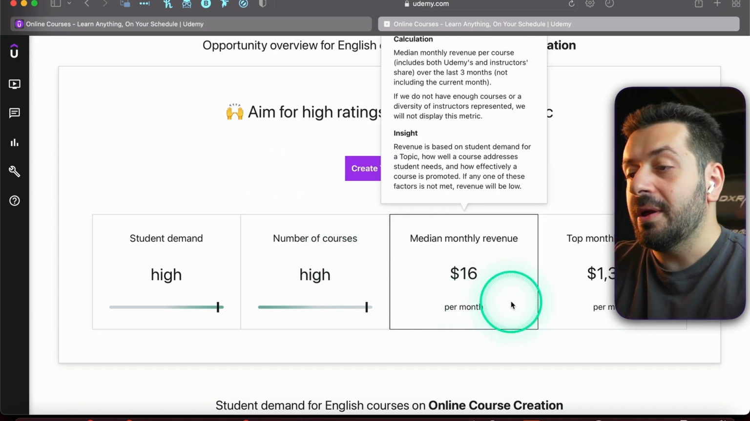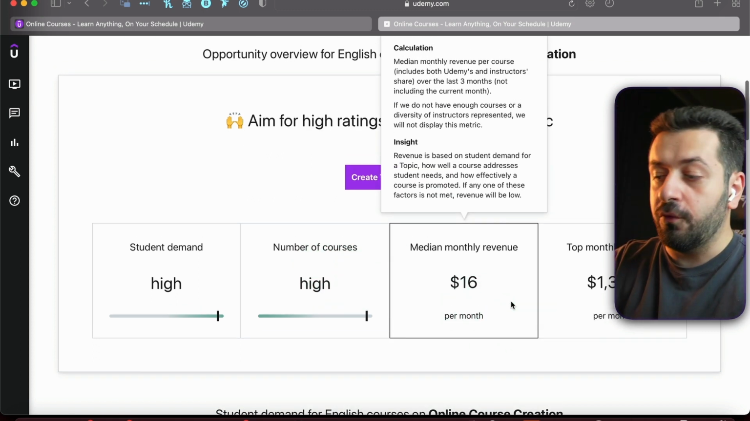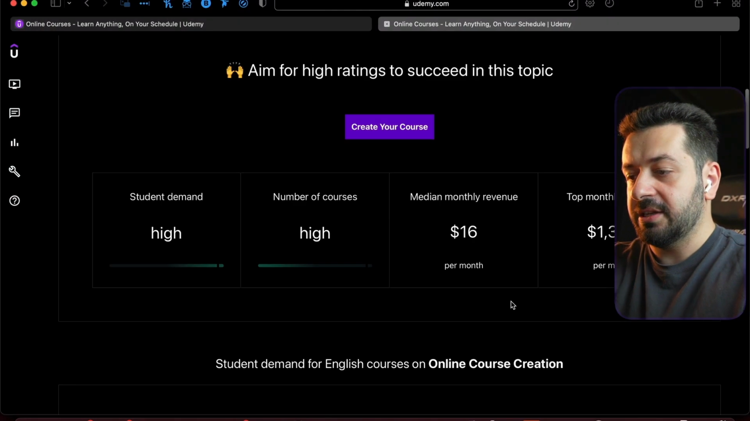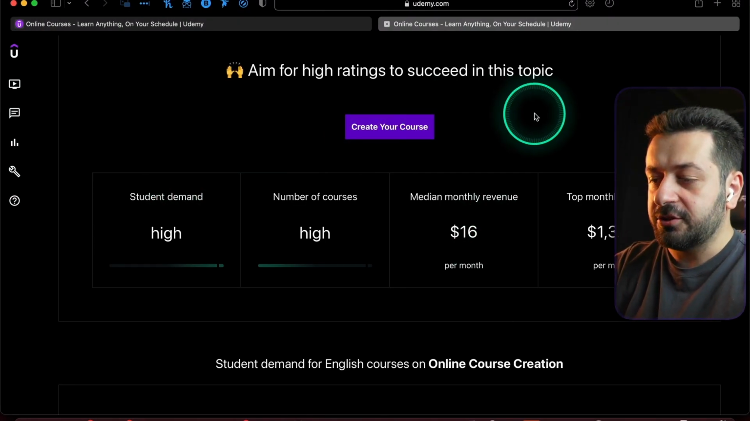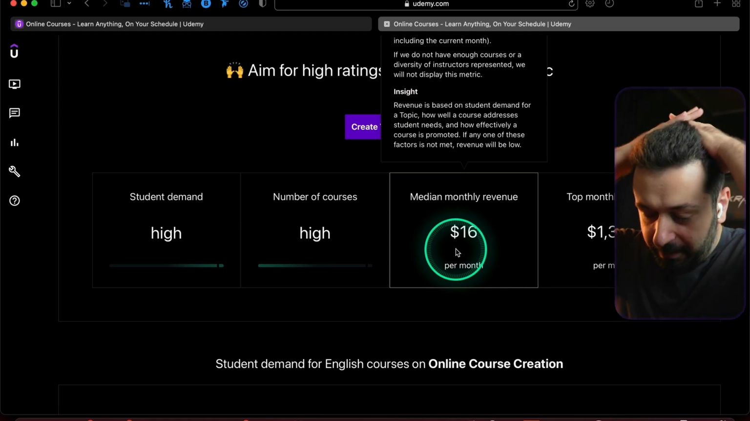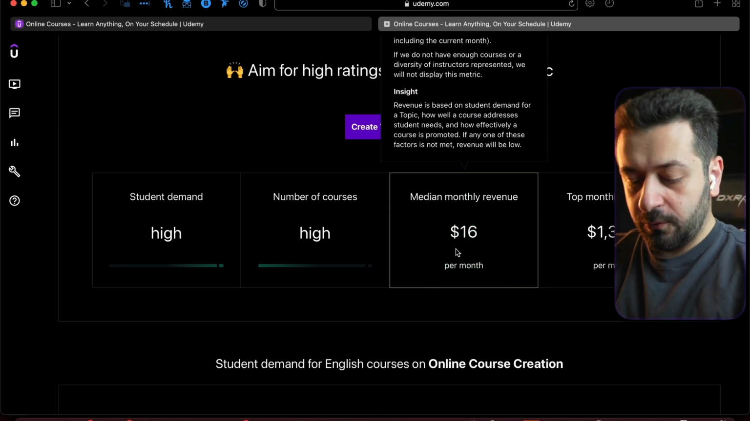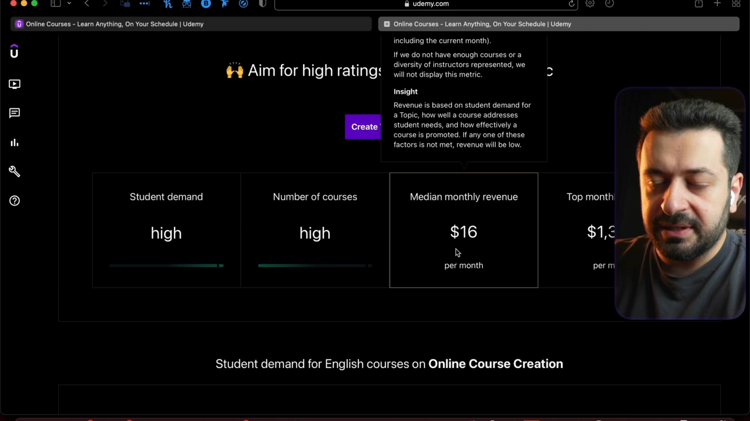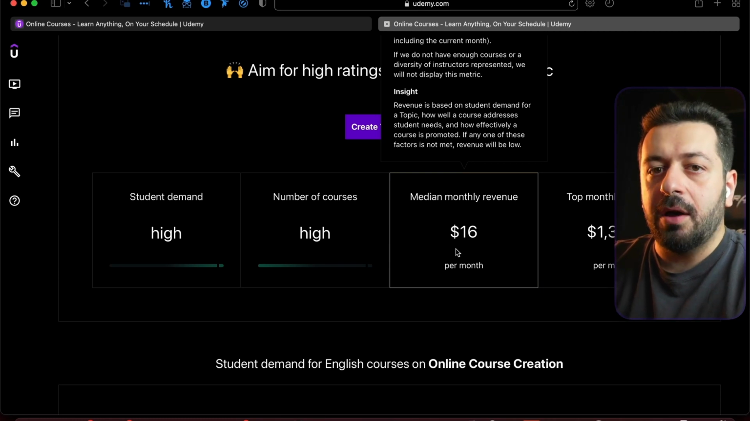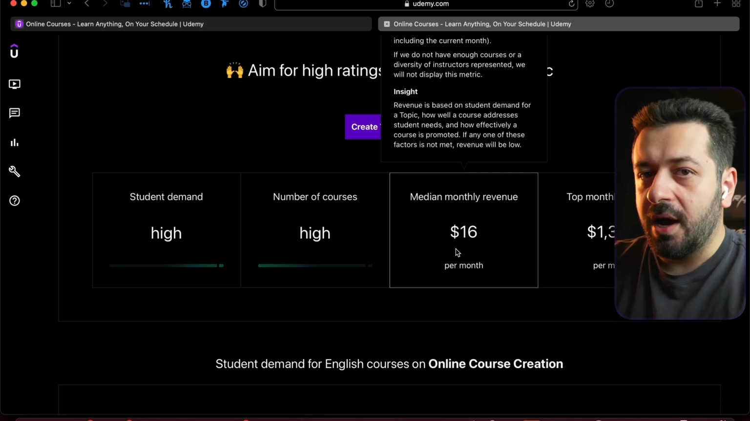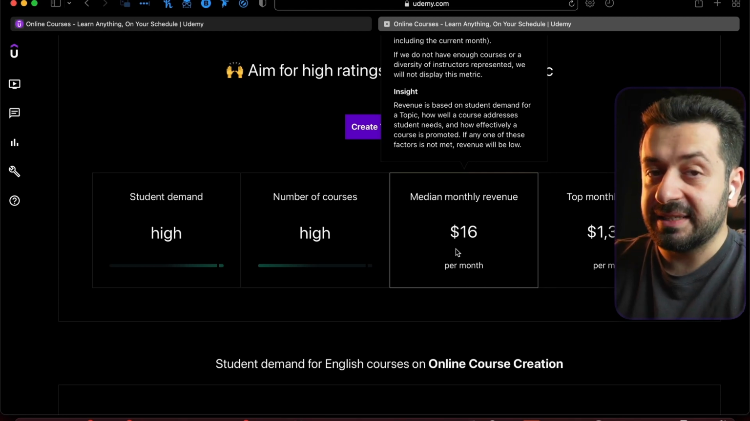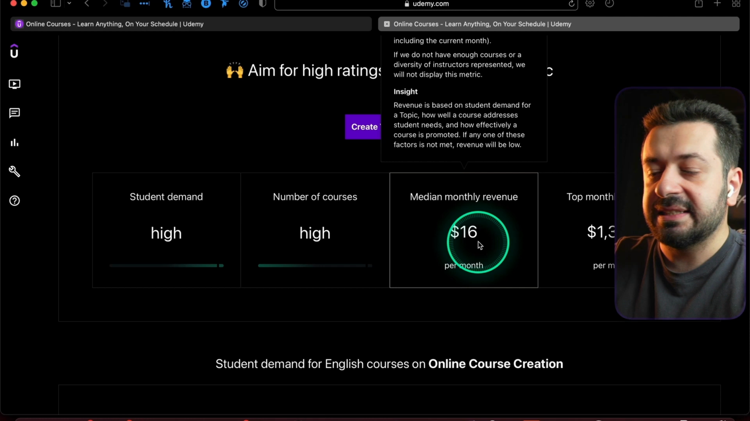Then it shows you the median revenue for the last 3 months. I'm going to hide this again because it's way too harsh for the eyes when you see a bright white screen. And the median monthly revenue, if I explain it very simply, is that if you have a certain number of courses, let's say 11 courses, the middle one, the course number 6, will be creating $16.